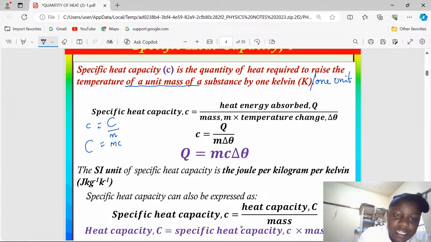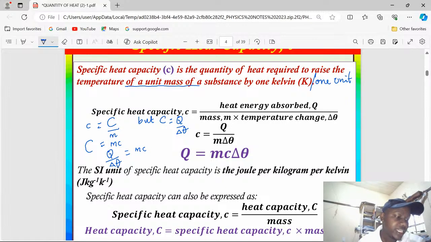Now we can get back to the first equation. It's good we remember that capital C, heat capacity, is equal to the amount of heat energy divided by change in temperature. So in this case, the amount of heat energy divided by change in temperature is equal to the mass of a substance times the specific heat capacity.